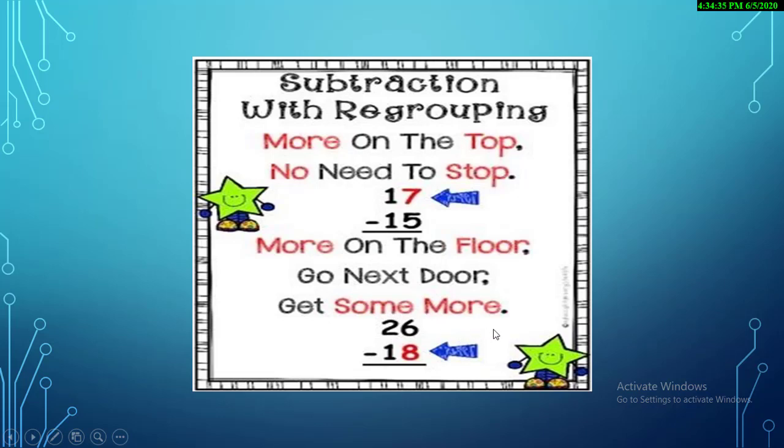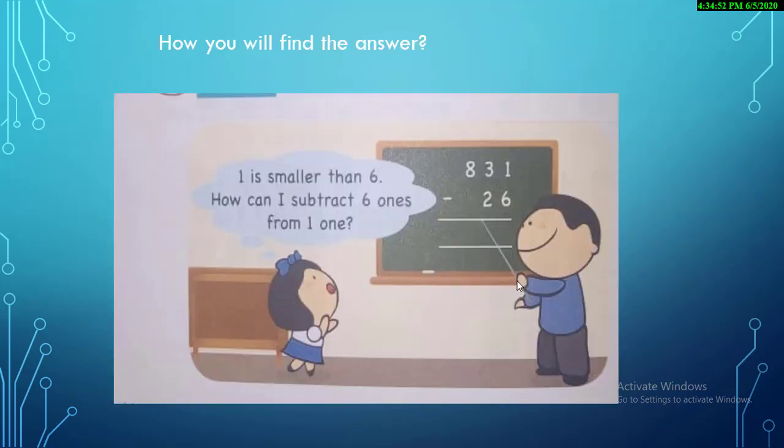So this is a song that you're going to sing, and please do practice it as well, because now I will solve the question and I am going to use the same phrases of the song when I solve the question. How? Okay, just have a look. How will you find the answer? Like I'm your teacher, and the teacher is asking a question: 1 is smaller than 6, so how can I subtract 6 ones from 1 one? Anyone who has an idea what we are going to do?